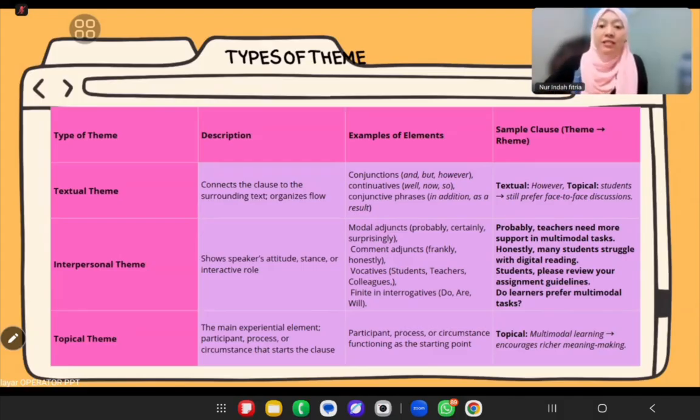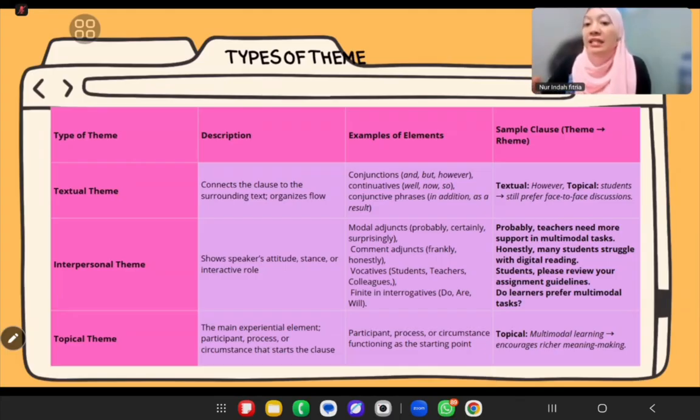So on the slide we have elements like modal adjuncts, like probably, certainly, comment adjuncts, frankly, honestly, our vocatives like students, teachers, colleagues, ya kan? And finites in questions, do, are, will, supposed to be at the beginning. For the question, they are supposed to be at the beginning.